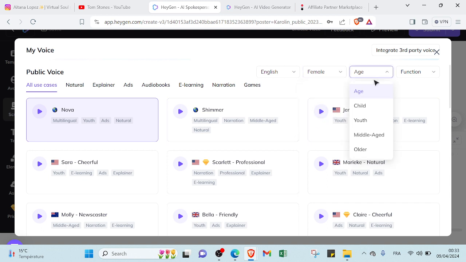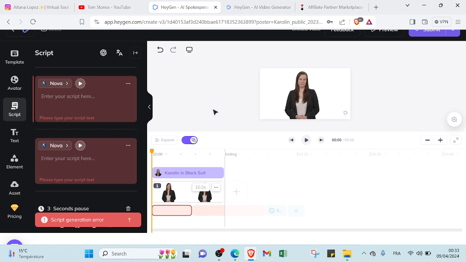Here we have age, if you want a child voice, youth voice, middle-aged voice, or older voice, and the same thing for function. You can choose a positive support voice, or if you want adjustable speed, adjustable pitch. So these are various options that can help you to adjust your voice. And these are various options that can help you to edit your video.